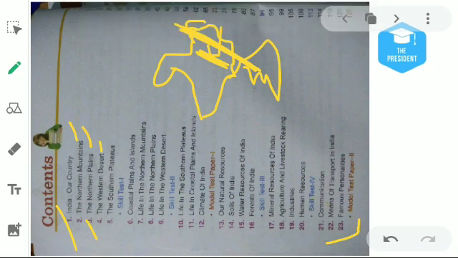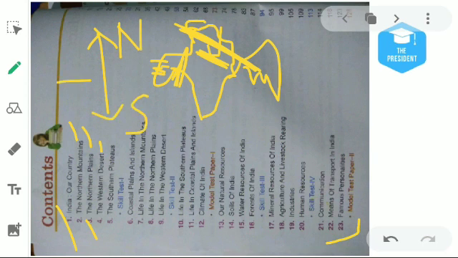Then the fourth chapter is about the western part of our country. In the western part of our country, a desert is found, which is known as the Great Indian Desert or the Western Desert. There are 4 major directions. Always on the top is north, opposite to the north is south. On the left side is always the west direction, and on the right side is always the east direction.